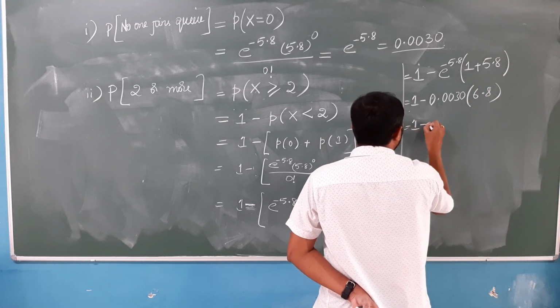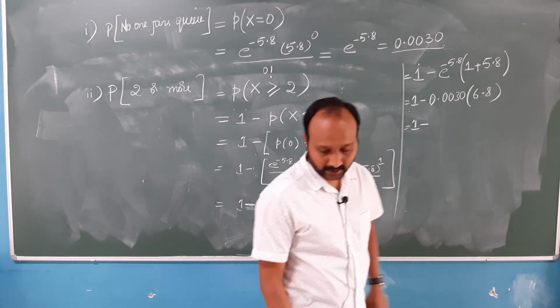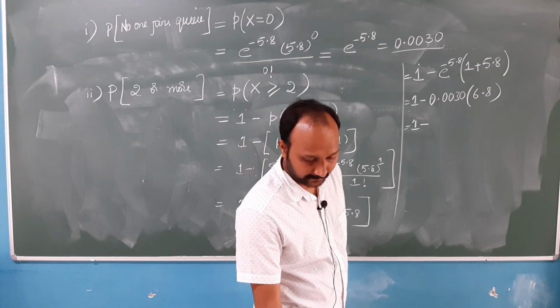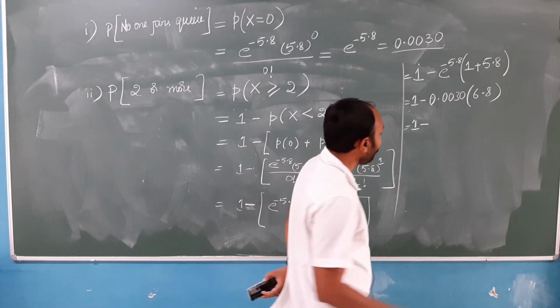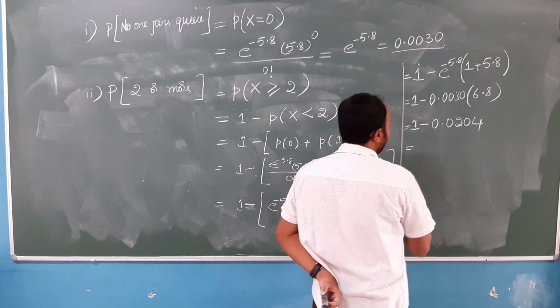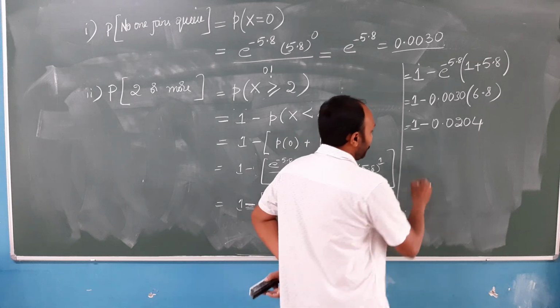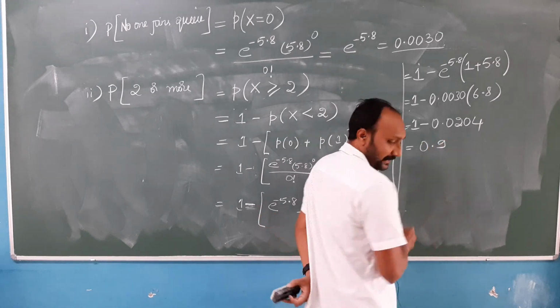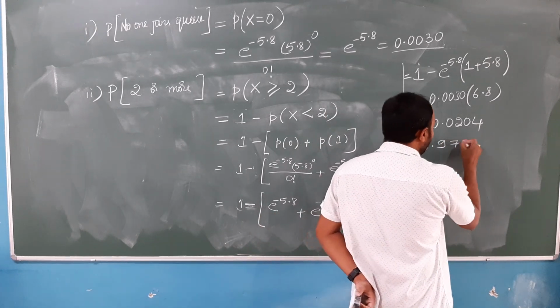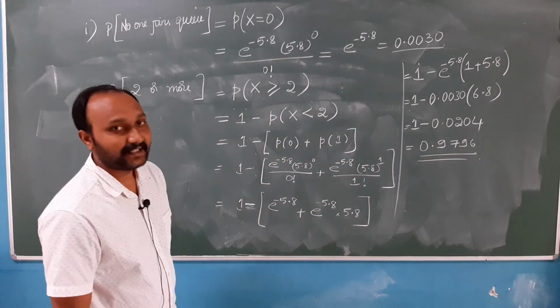That is 1 minus 0.0030 into 6.8, which will give you 0.0204. When you subtract 1 minus 0.0204, you will be getting 0.9796. So, this is the answer for our second question.